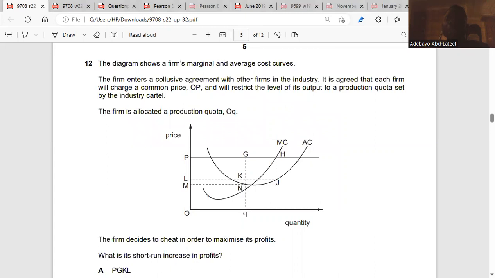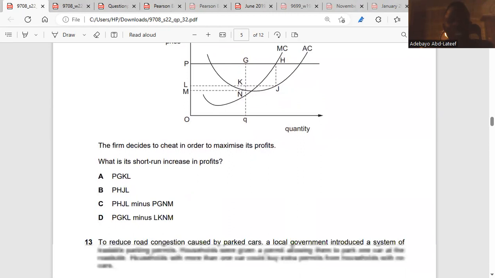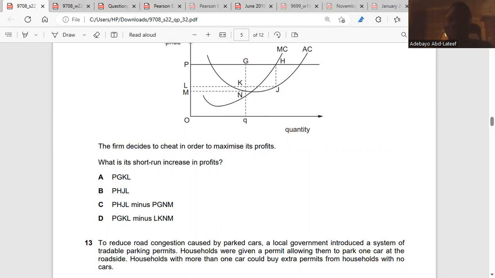That means they're going to give quotas. That's what we call a production quota. They set a production quota at OQ. So the price is at OP, and the production must not exceed OQ. That is the point. Now, the firm decides to cheat in order to maximize its profits. What is its short-run increase in profit?